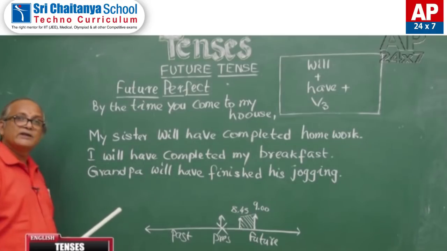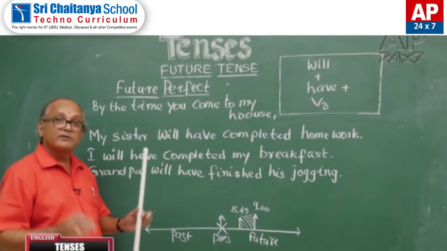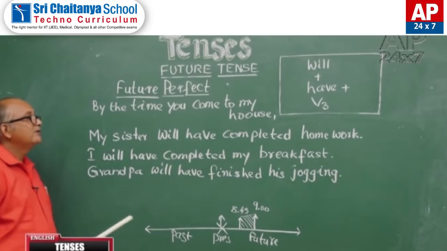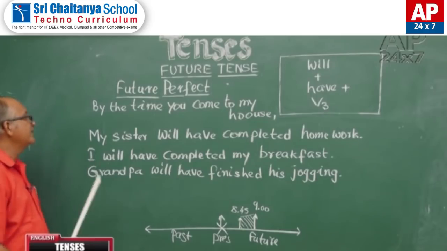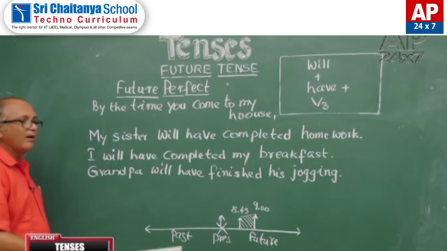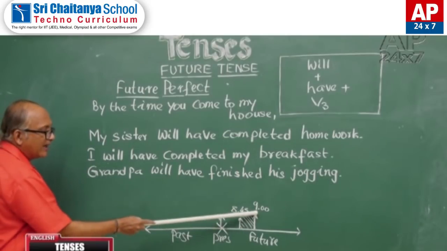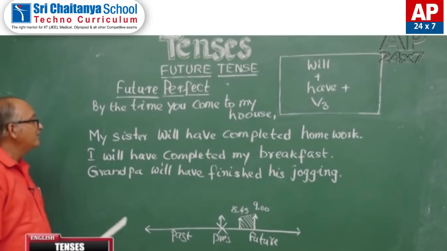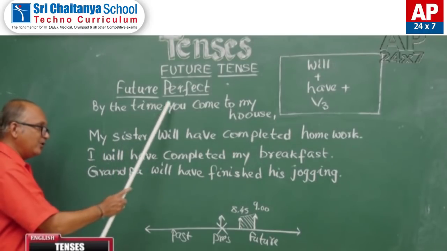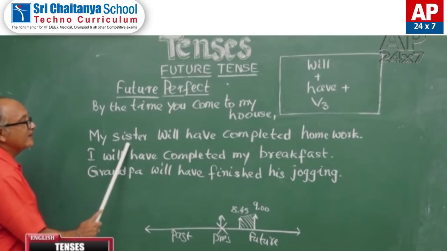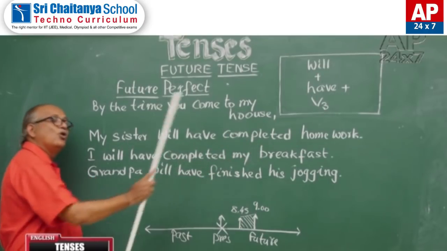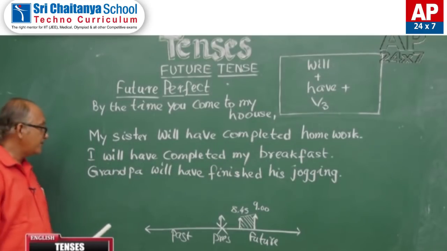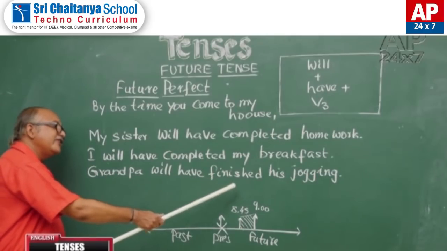Just like future continuous, here also I took a condition, and that condition is by the time you come to my house. Say for example, I asked you to come to my house at 9 o'clock tomorrow morning. That is a future point of time. By that time, by the time you come to my house, my sister will have completed homework. I will have completed my breakfast. Grandpa will have finished his jogging.